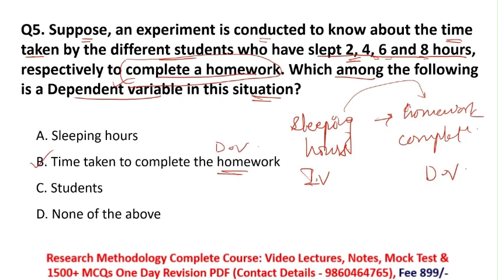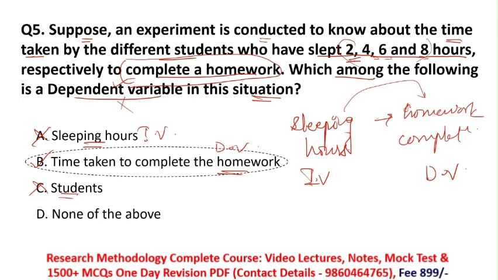We'll see the incorrect options as well. Option A here is sleeping hours. So sleeping hours is your independent variable, not your dependent variable, because sleeping hours is changing. We have already seen that the researcher always makes changes only in the independent variable, not in the dependent variable. So this option is incorrect, and option D says students, which is obviously incorrect. So for this question, option B is the right answer: time taken to complete the homework.